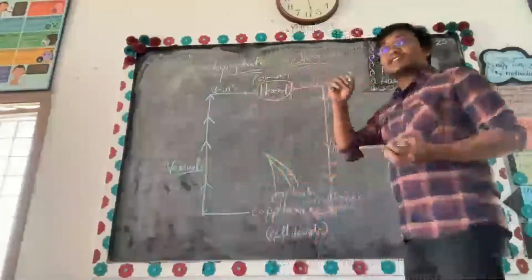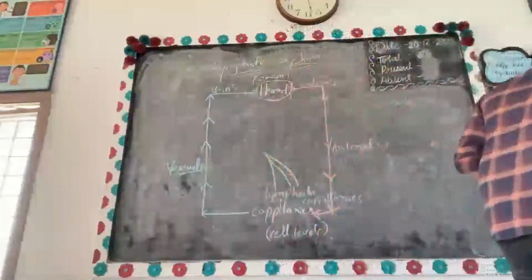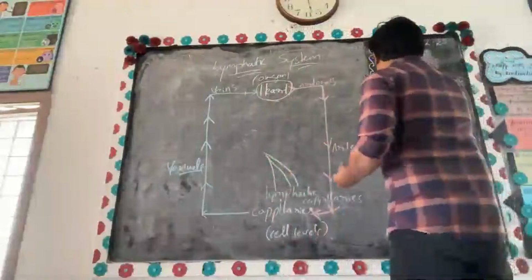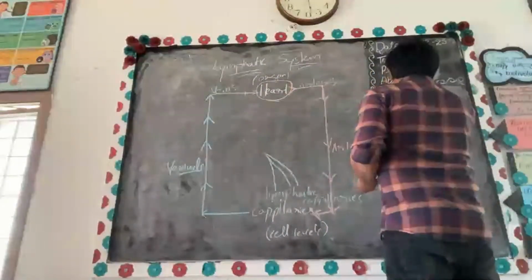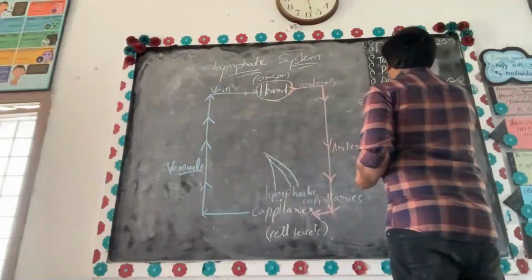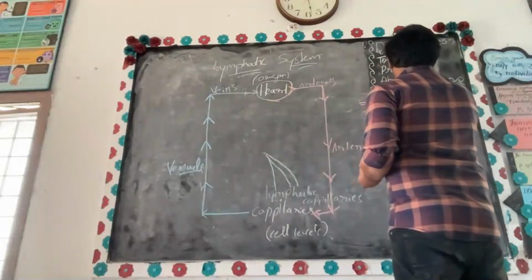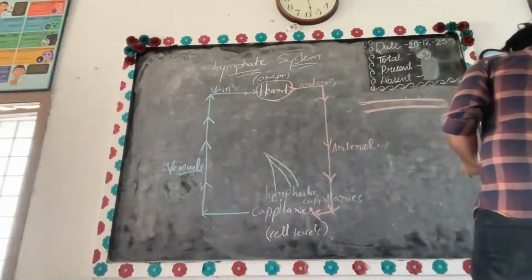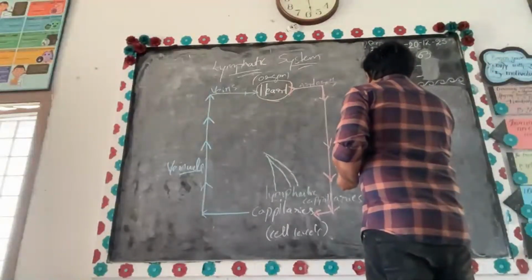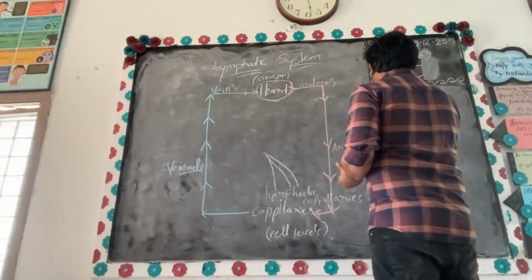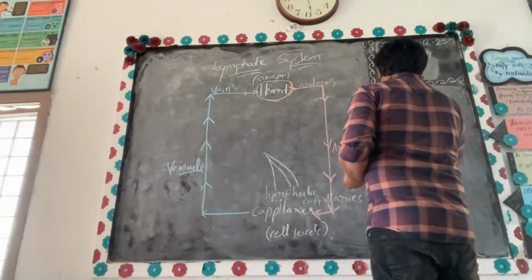Now, what is the structure of an artery? Listen carefully. The structure of an artery is, it has a thick wall and a small lumen. Yes or no? Yes, sir. Small lumen. Now, what is the structure of a vein? It has a thin wall and a large lumen.